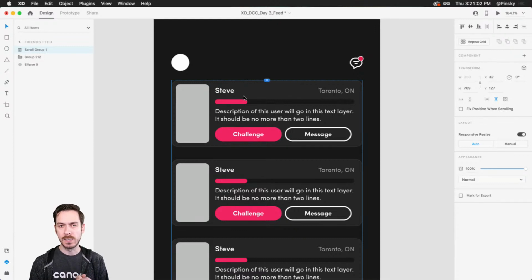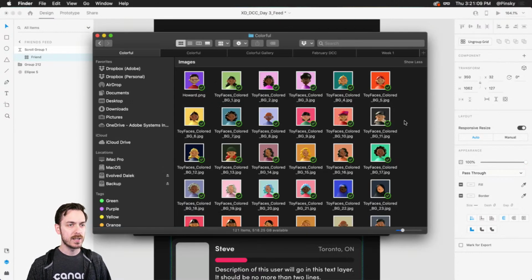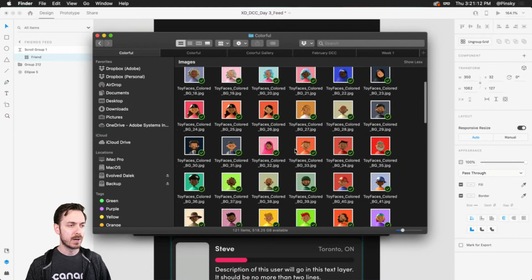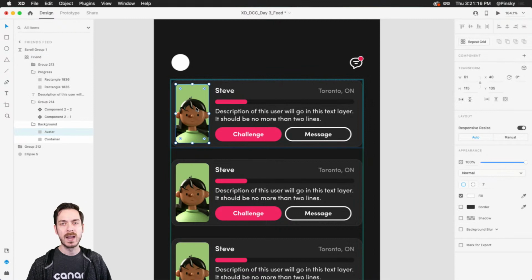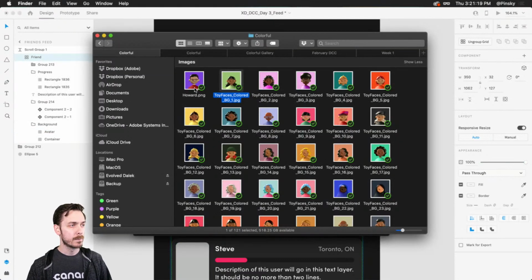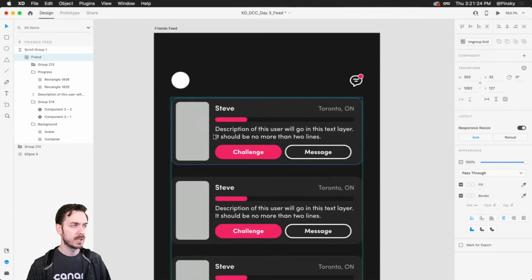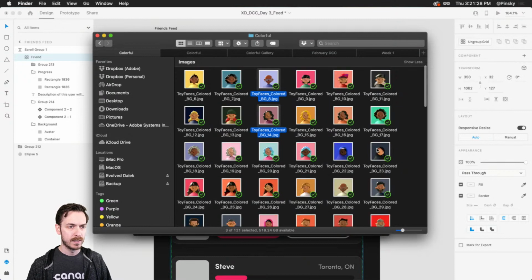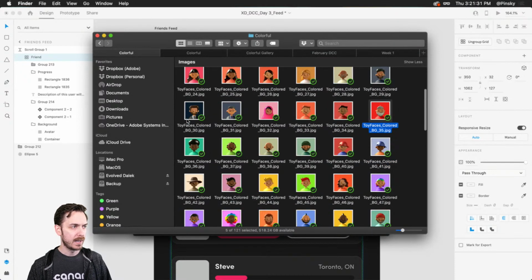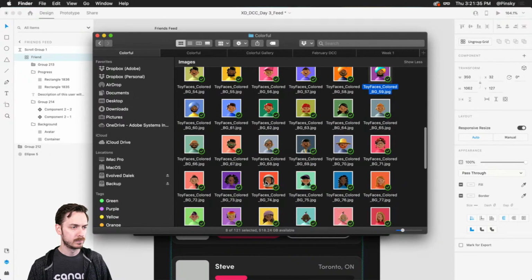So here's how to add content to your repeat grids. First, let's start off with the image. What I'm going to do is hop over to Finder, and I do have the amazing toy faces up and running. So I can just start grabbing some toy faces. Of course I could grab one and drag it in, and then grab another one, drag it in. But you can also just, let's say, how many do we have here? I don't know, we have a bunch. It doesn't really matter. Let's grab this one, and this one, and 4, 5, 6, 7, 8, 9.